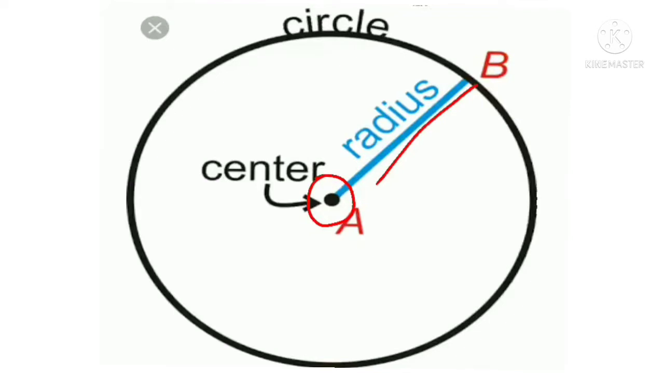That fixed point we call the center of the circle. So A is the center of the circle. And the fixed distance AB is the radius of the circle. So the line segment joining the center and a point on the circle is called the radius. The radius is half of the diameter.